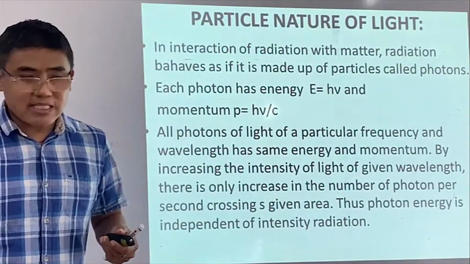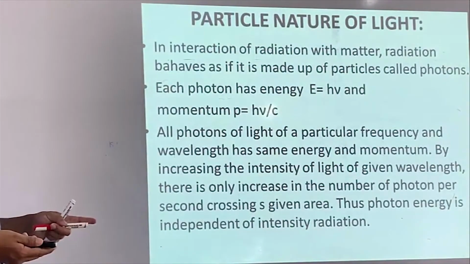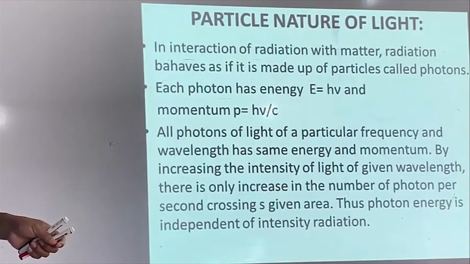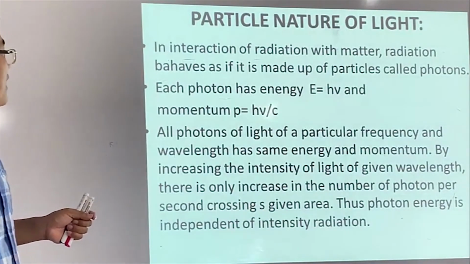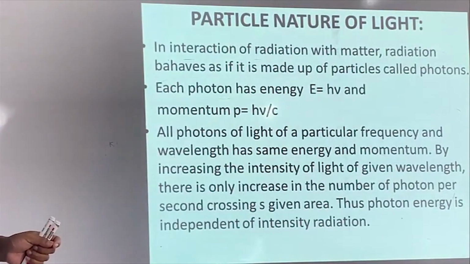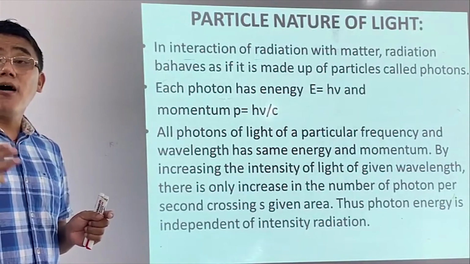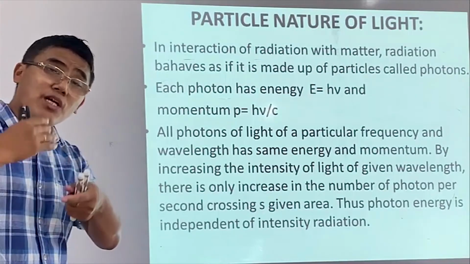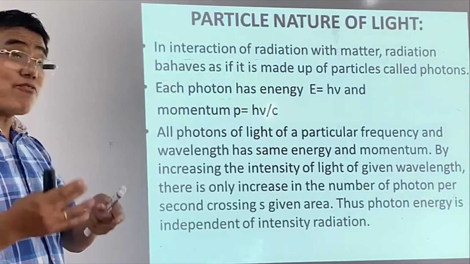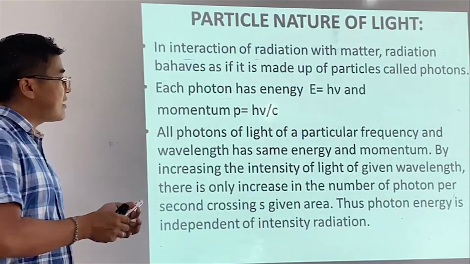Okay. So now to summarize, we say that in the interaction of radiation with matter, the radiation behaves as if it is made of particles called photons. So this is the point, right? Where do you see light acting like a wave? Where do you see light acting like a particle? When light is interacting with matter or a surface. And each photon has this much energy.